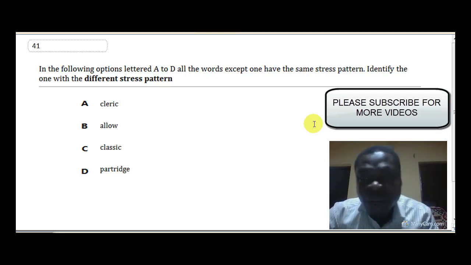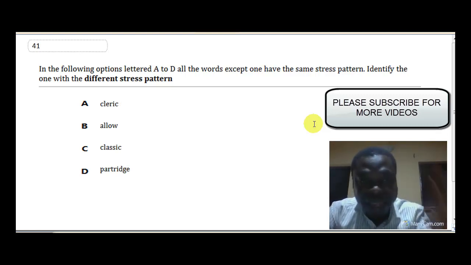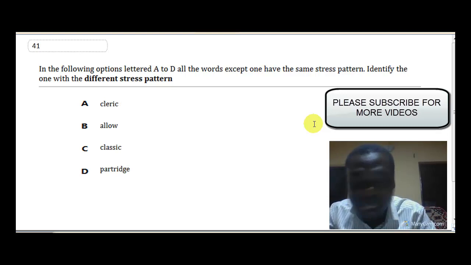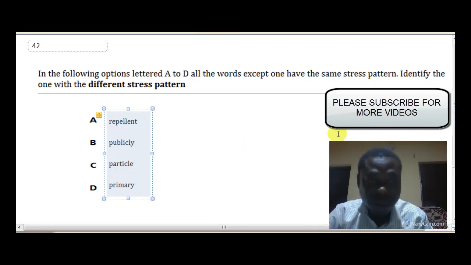So the only one that receives the primary stress on the second syllable is B, while the others, A, C, and D, receive the primary stress on their first syllable. So clearly option B is our answer. Allow.